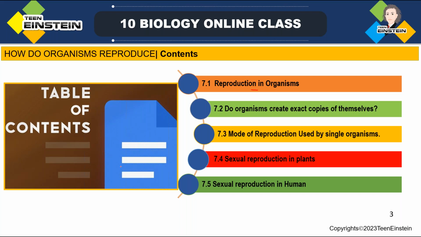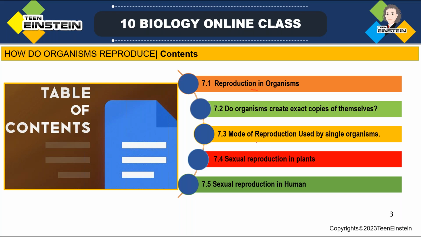Then, do organisms create exact copies of themselves? While reproducing, are they creating exact copies of their own, or are there any changes in the offspring which they are producing?